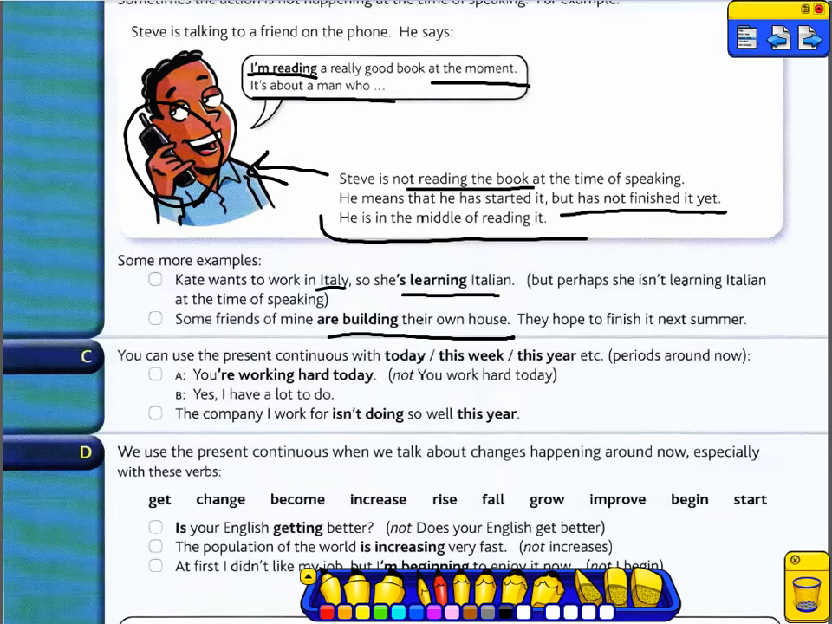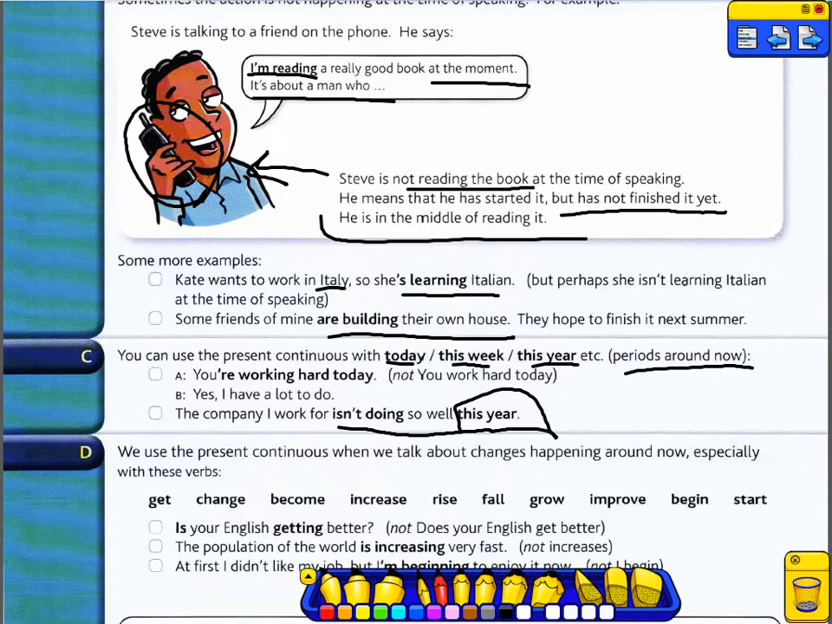You can use the present continuous with some key vocabulary like today, this week, this year. Today, this week, this year. Period around now. For example, you're working hard today. Not every day. It's not your everyday norm. Yes, I have a lot to do. The company I work for isn't doing so well this year.